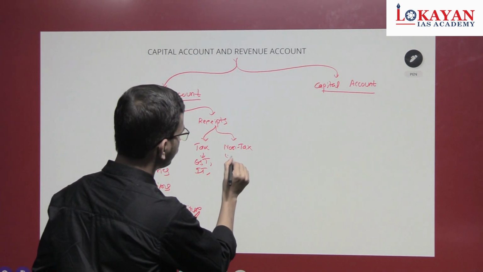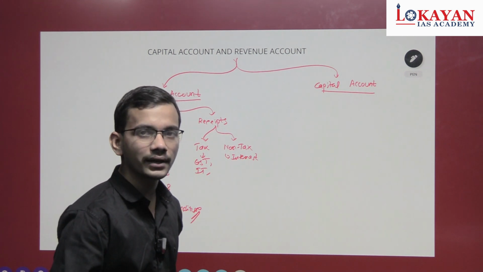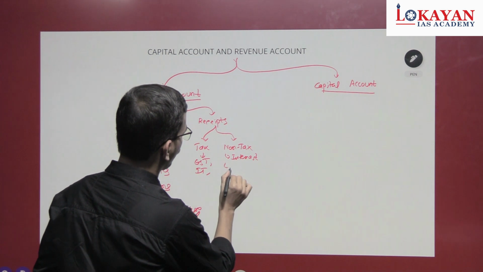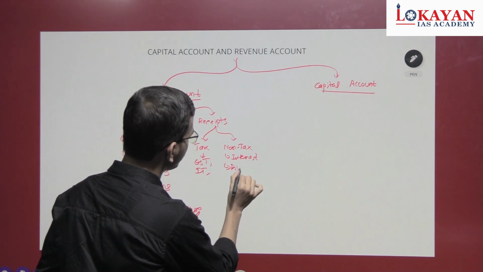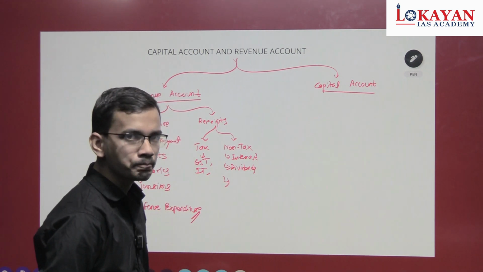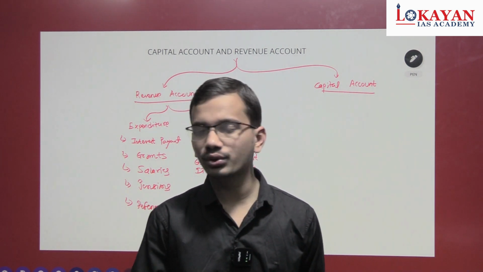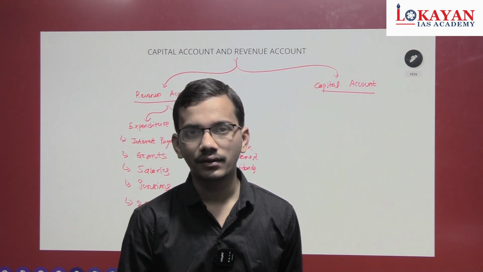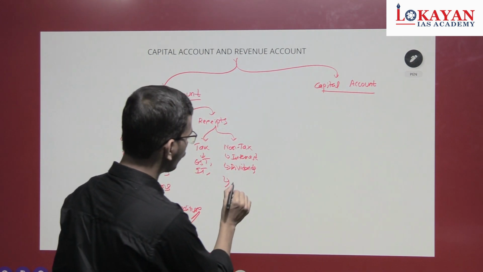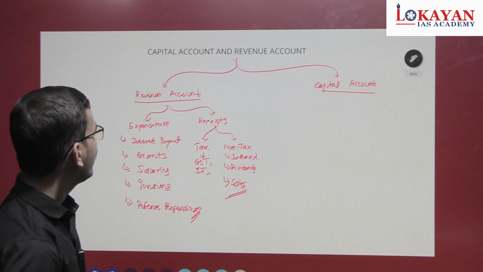Interest, because often central government gives loan to states, it receives interest. Then dividends from PSUs and sale of goods and services. Which goods can state sell? Goods and services through PSUs. Okay, so anything sales of goods and services. Understood? This is regarding revenue account.